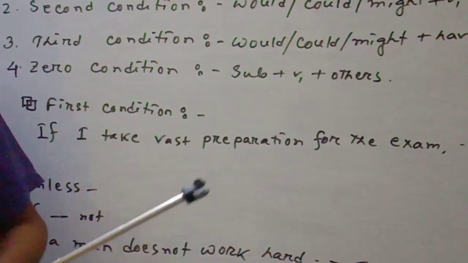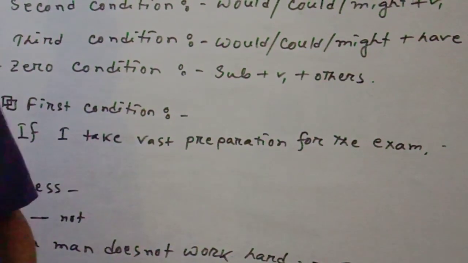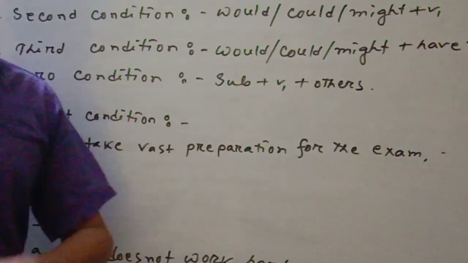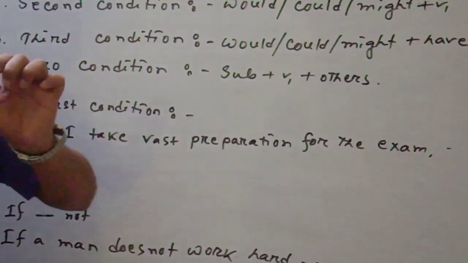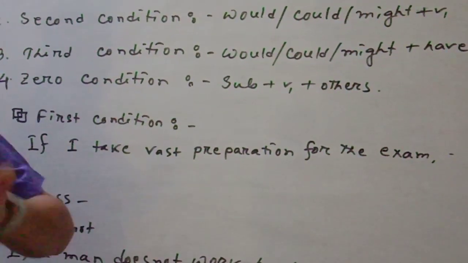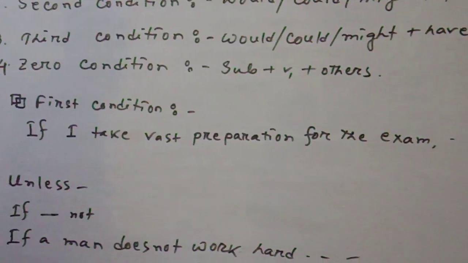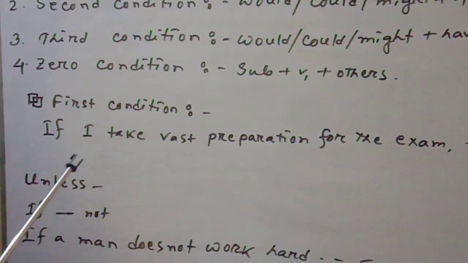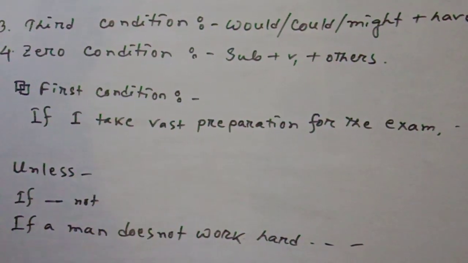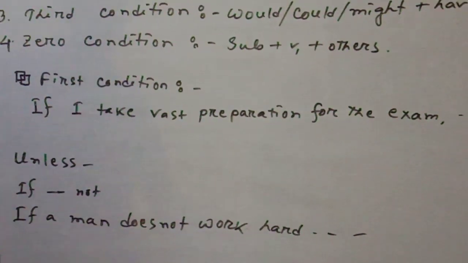Condition means a conditional thing. For example, if you help me, I will help you. It's a condition, a criterion. If you prepare well for the exam, you will get a good result. This is a condition, because one part depends on the other. First condition means if plus present plus future.